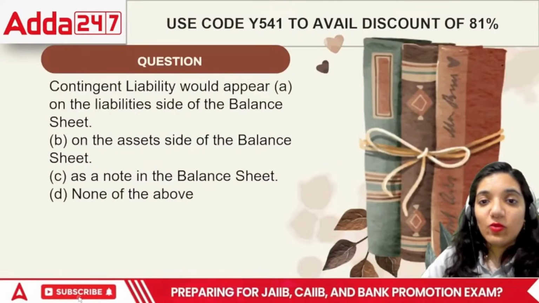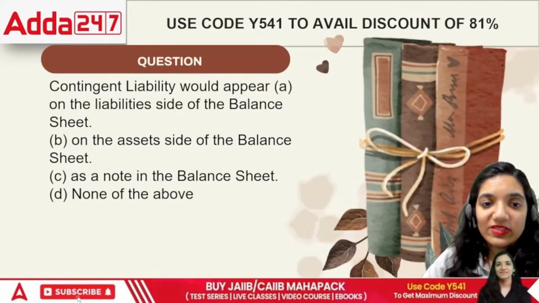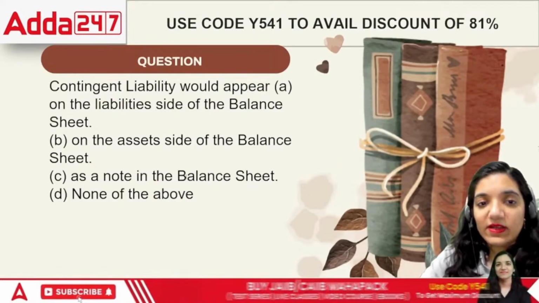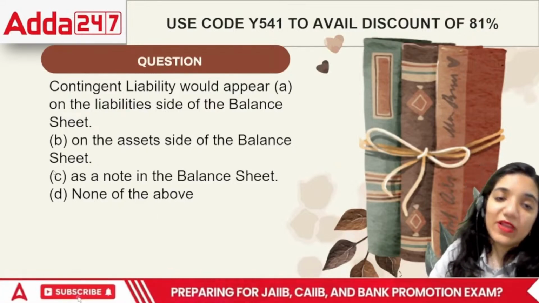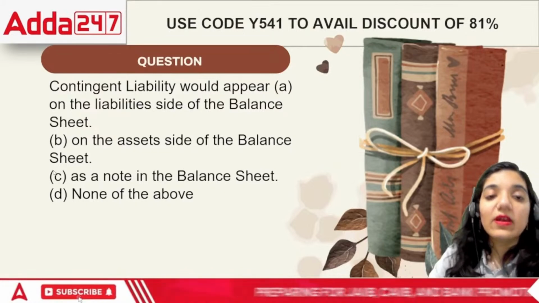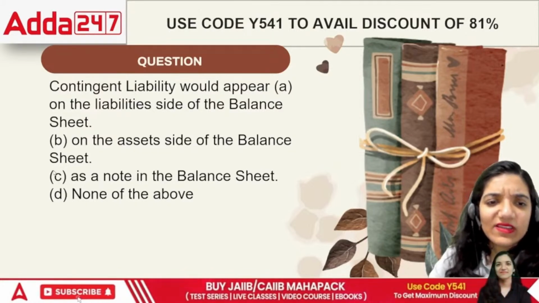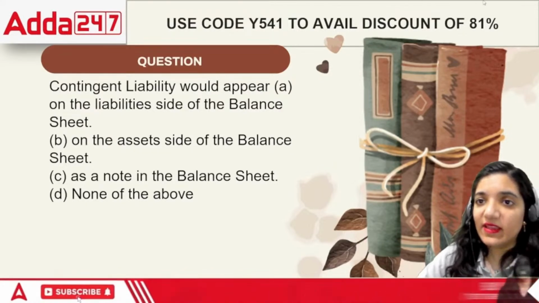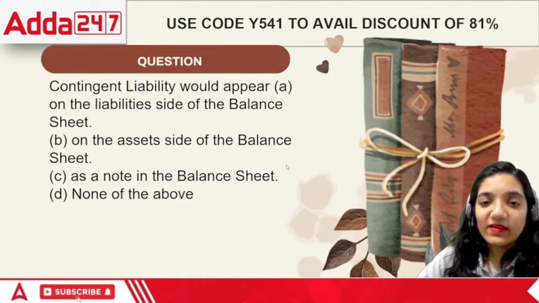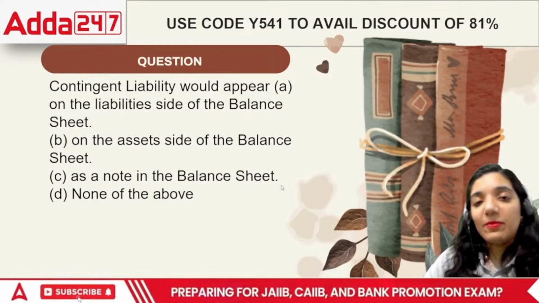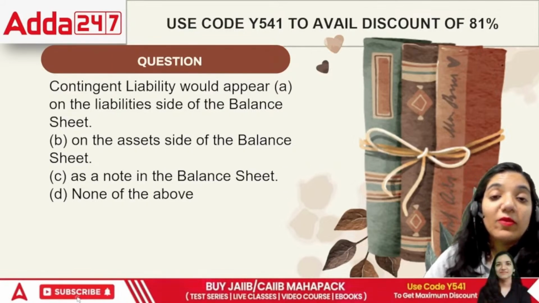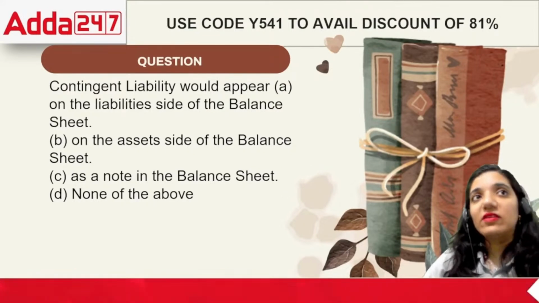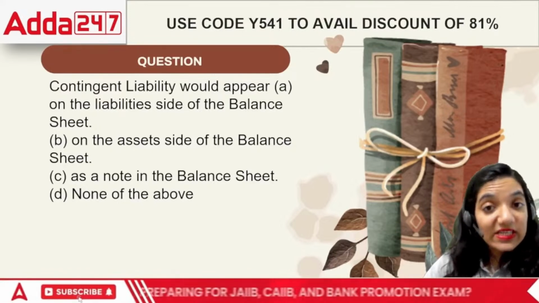Next question, what do you mean by a contingent liability? See, contingent liabilities are basically those liabilities which never get a place in the balance sheet of the company. We can put them there, but there is only one problem: there is a lack of certainty in it.